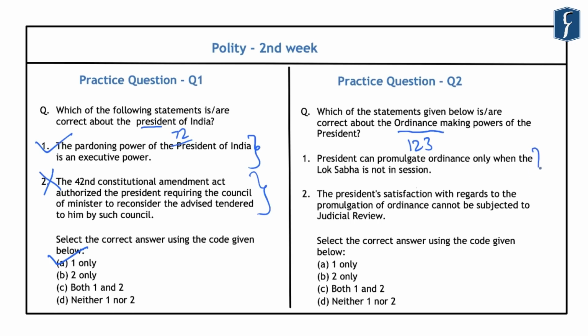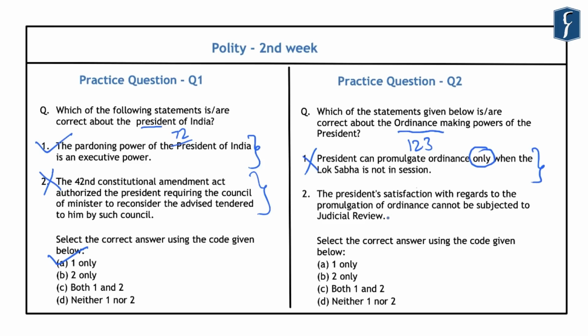And if you look at this statement that the President can promulgate ordinance only when the Lok Sabha is not in session, it stands incorrect. This is because the President can promulgate ordinance when both the houses are not in session or either one of the houses is not in session. So this is not the only condition for the promulgation of the ordinance, and hence this word should have been carefully watched in this statement, and hence this statement is incorrect here.